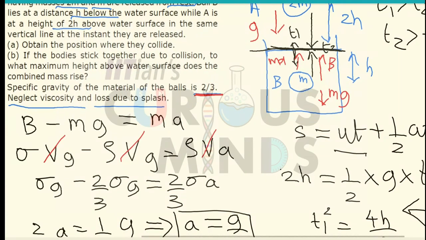So the first question they have asked is, obtain the position where they collide. They collide at the surface of the water. So if I consider this as the position 0, they collide at position 0, that is on the surface of the water.